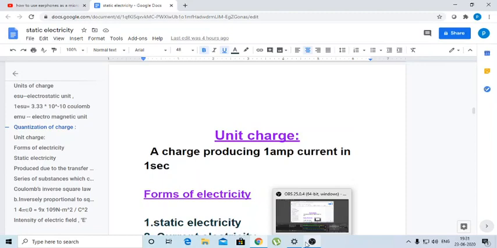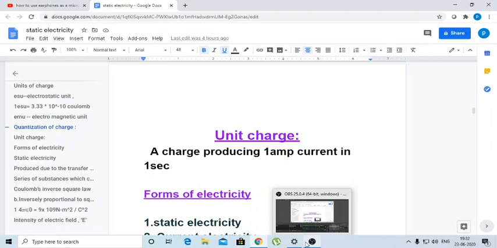We introduced this term unit charge to define some important properties of the electric field, like intensity of electric field, etc., in further videos. So unit charge plays a very important role in static electricity. So far we have discussed how electricity is produced.